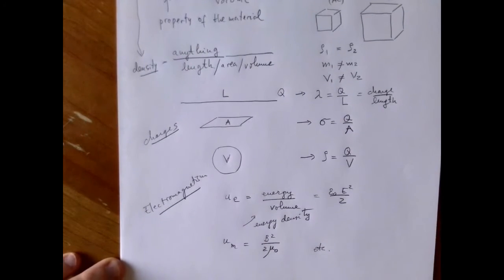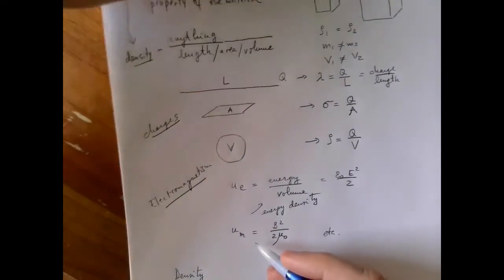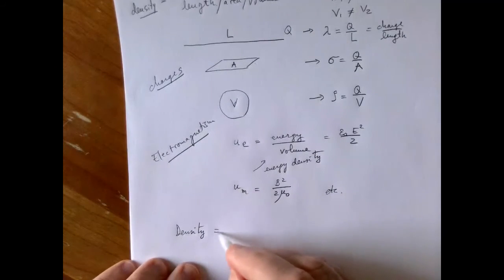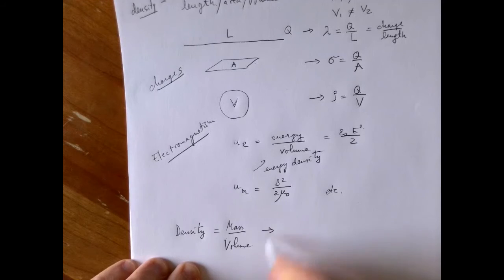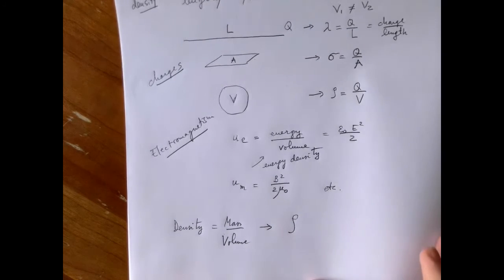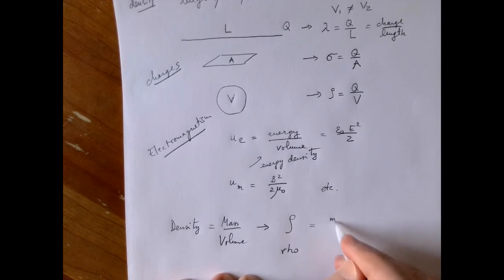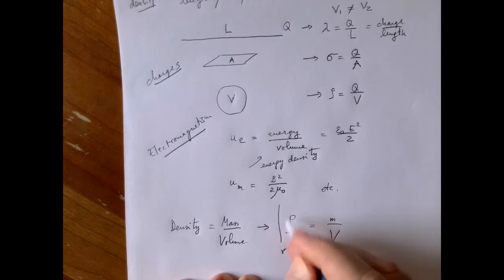Going back to our mass density, I already introduced the symbol rho. So when I say again density is a mass over volume, the symbol we are using is the Greek letter rho, that some students like to call P, but it is in fact the Greek letter rho, equal to the mass divided by volume.